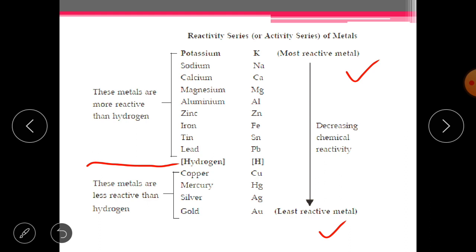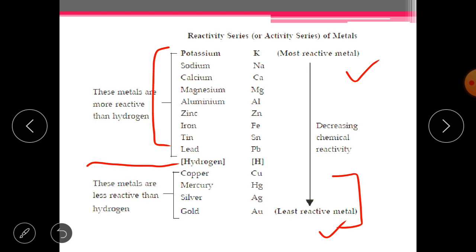Hydrogen is just for reference. Students, those metals which you are seeing above hydrogen are capable of removing hydrogen in a displacement reaction. So whenever they react with a compound, they can displace hydrogen. But those metals below hydrogen are less reactive than hydrogen. That's why copper doesn't react with HCl.